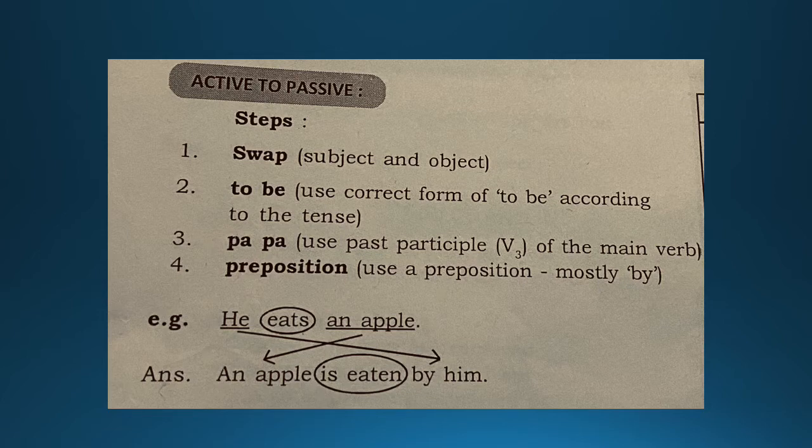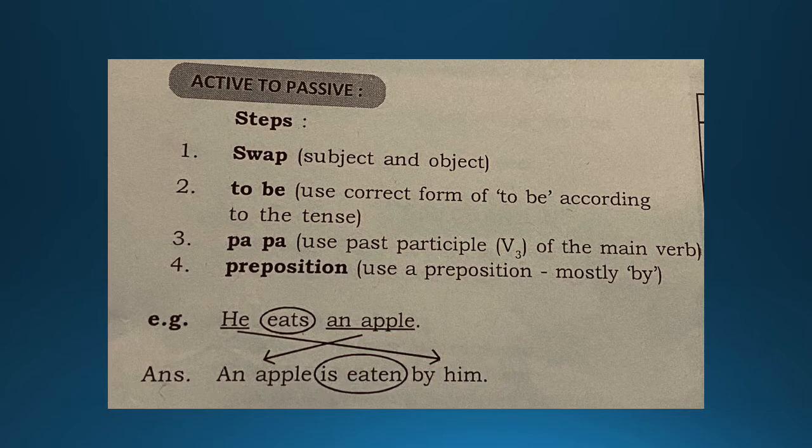Now here boys, you have to change. In your exam, what is going to come? You're not going to identify active and passive voice, but you're going to change active voice into passive or passive voice into active as directed in the paper. There are some steps to be followed when you are changing from active to passive. The first step is what? Swap subject and object. What do you mean by the word swap? Swap means change the position.